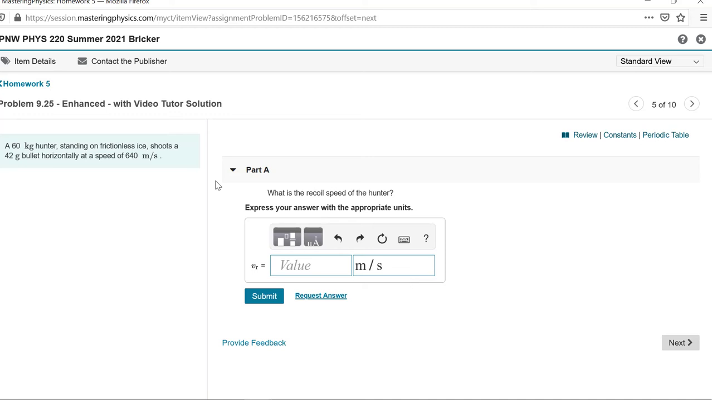In this one we've got a 60-kilogram hunter who stands on frictionless ice and shoots a 42-gram bullet. Be careful with that. He shoots it horizontally at 640 meters per second. What is the recoil speed of the hunter? So if you think about it, the hunter shoots the bullet, the bullet goes one way, and the hunter's going to have to recoil the other way. There was no momentum to begin with. The hunter and the bullet were stationary.